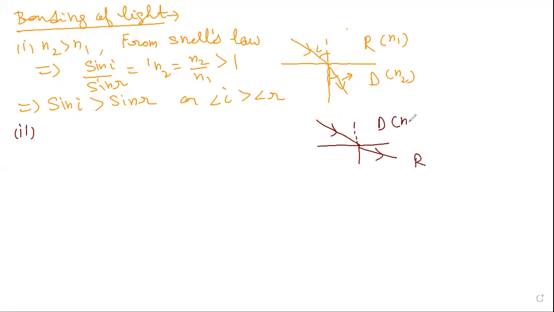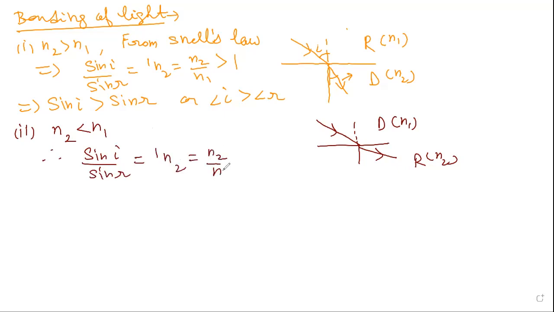Denser to rarer, again N1, N2. Now N2 is less than N1. Same way, sine I over sine R will be equal to the refractive index, so N2 by N1. Now it is less than 1. So sine of angle of incidence is less than sine of angle of refraction, or I can say angle of incidence is less than angle of refraction. So this angle is less than this angle.